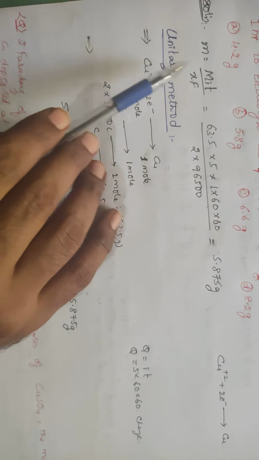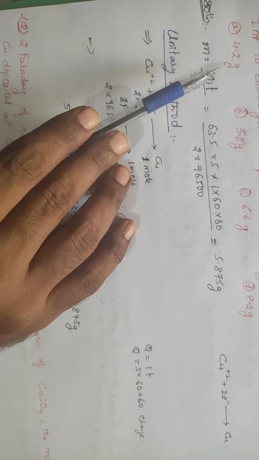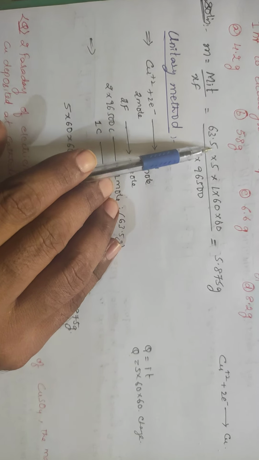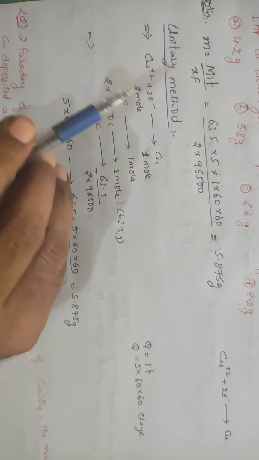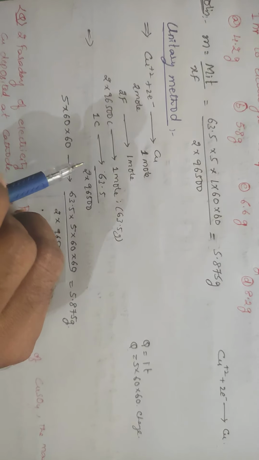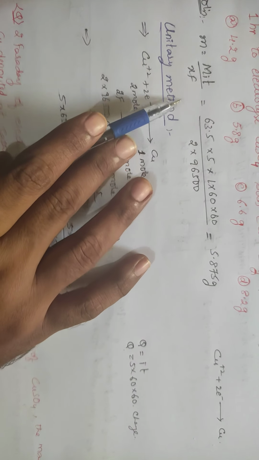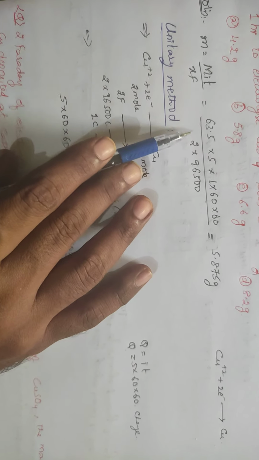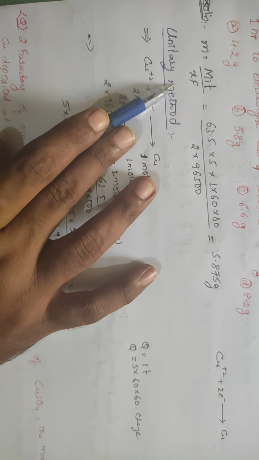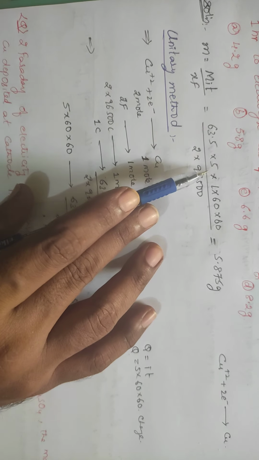How much copper is getting deposited? What is the molar mass of copper? That is 63.5. What is X? Copper will dissociate as Cu2+ plus SO4 2-, meaning 2 electrons are involved, so the valency will be 2, right? M is equal to 63.5, X is equal to 2, and I is the current.